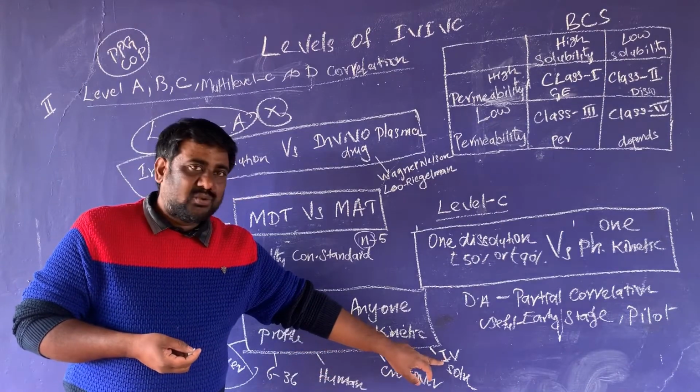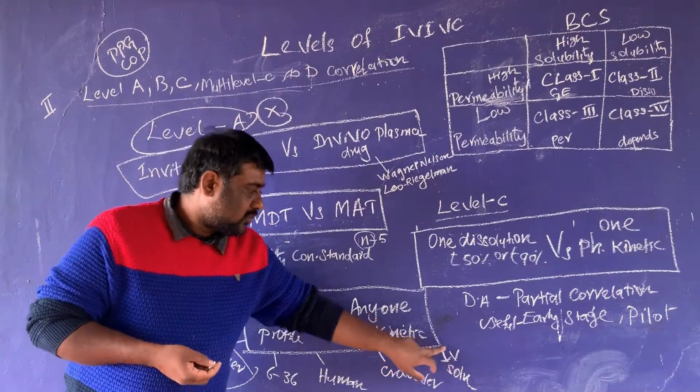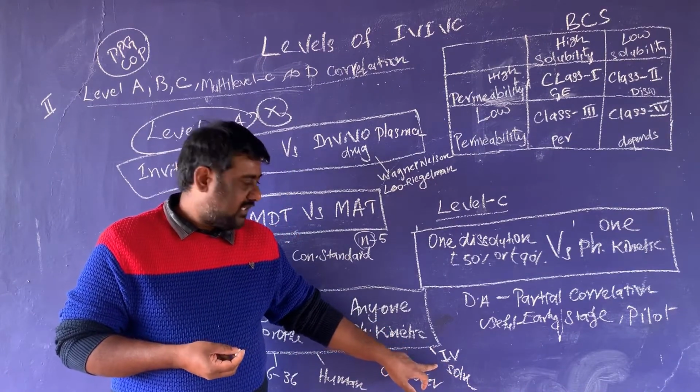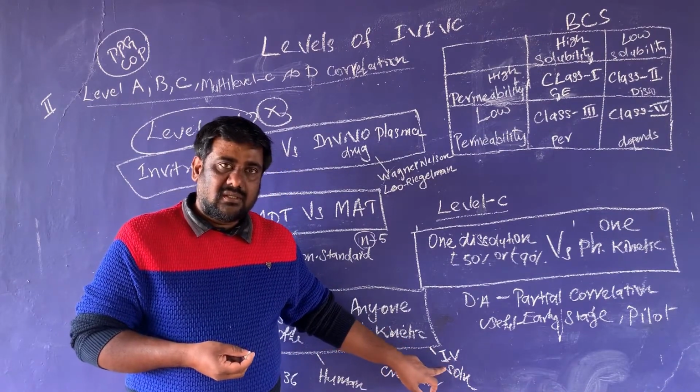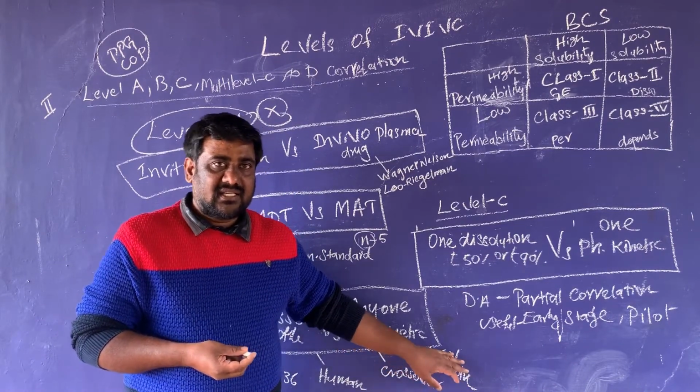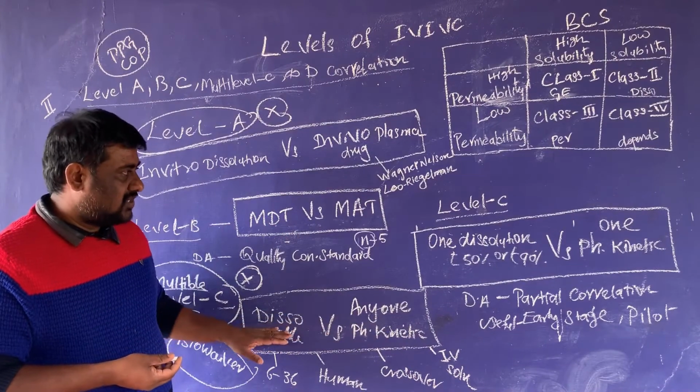To compare the bioavailability, an IV solution or oral liquid solution is taken as a reference.